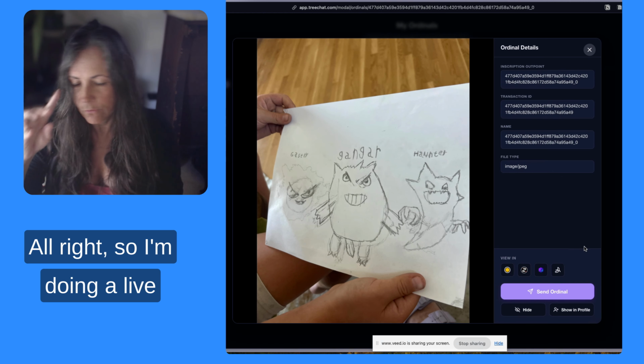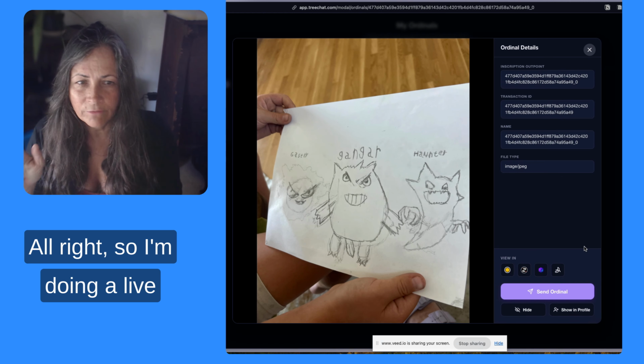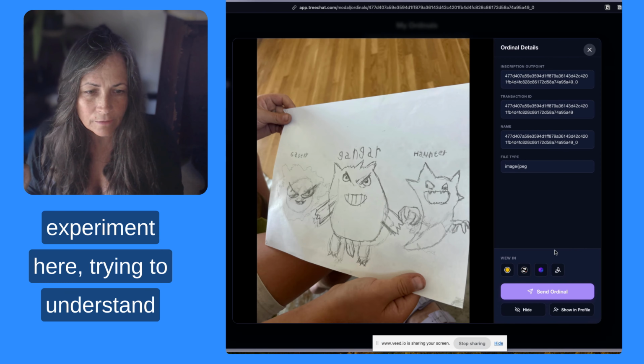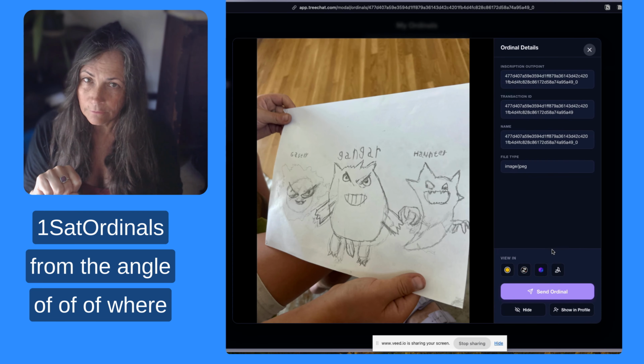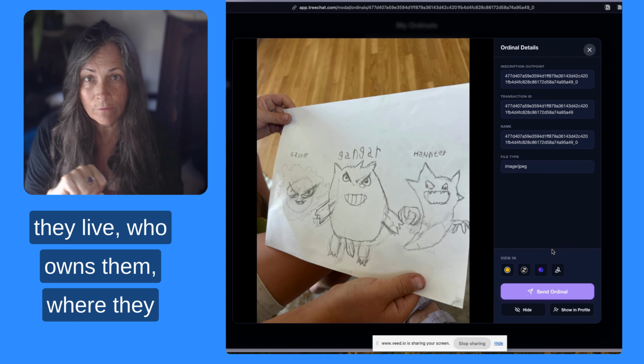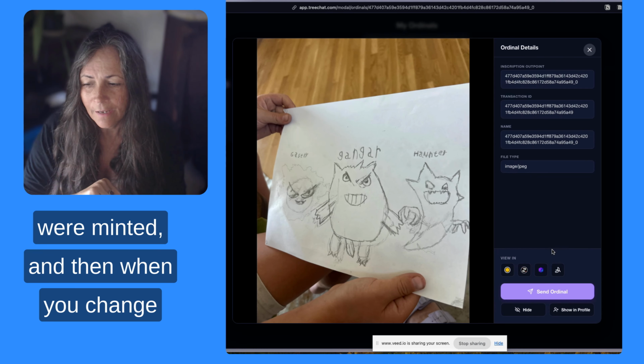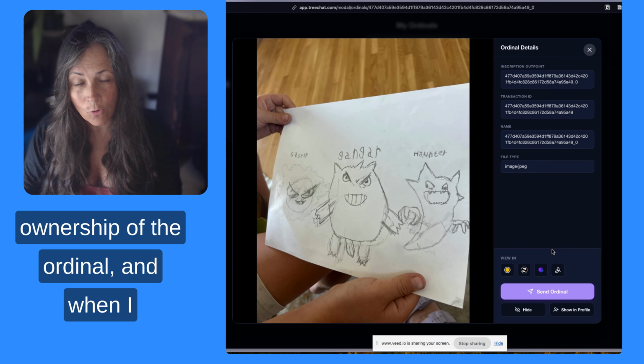All right, so I'm doing a live experiment here, trying to understand ordinals from the angle of where they live, who owns them, where they were minted, and then when you change ownership of the ordinal.